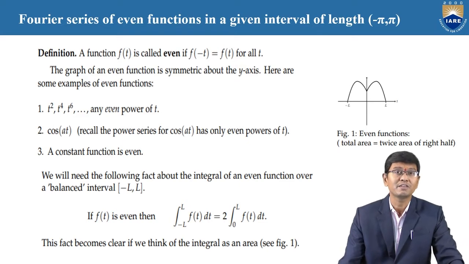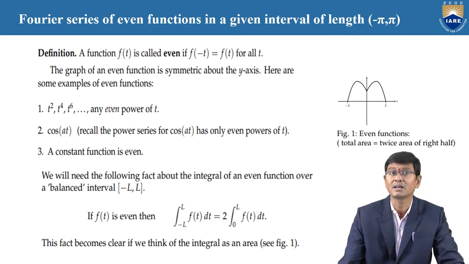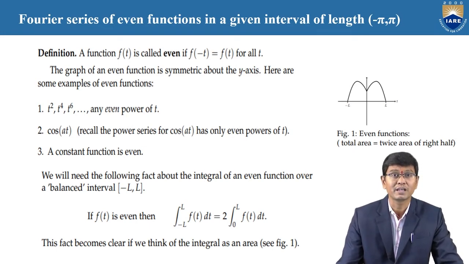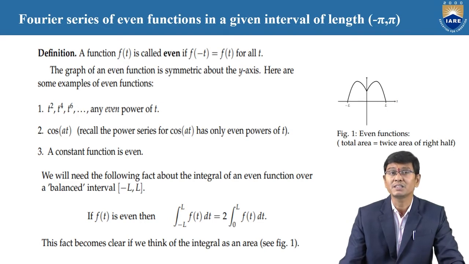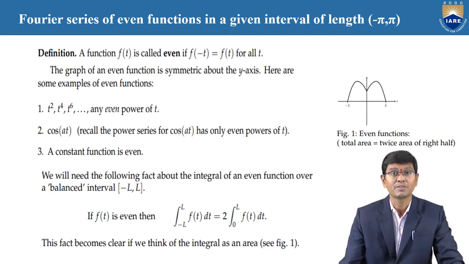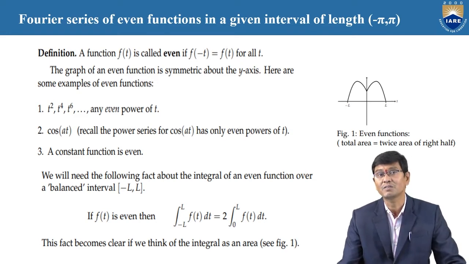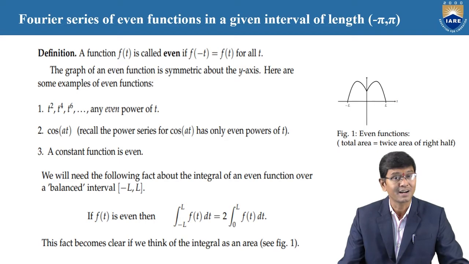The definition of an even function: the given function lies in between minus pi comma pi, or minus L comma L. According to the basic definition, whenever the given function is f of x, when you replace x with minus x, if f of minus x is equal to f of x, then such a function is called an even function. In case f of minus x is equal to minus f of x, the function is said to be an odd function.